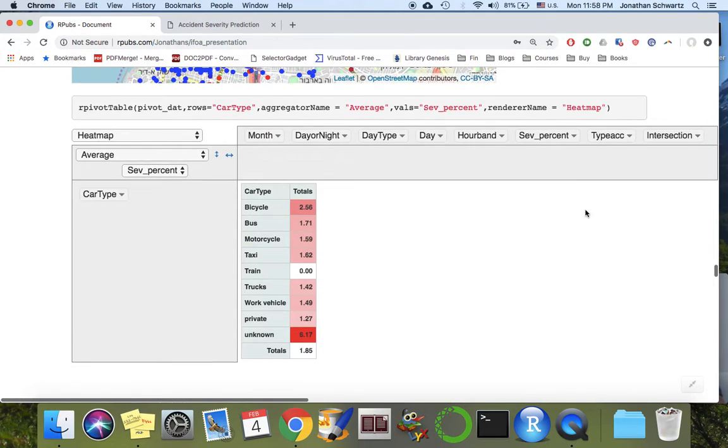Alright, now we have another pivot table by type of vehicle. So we have bicycle, which is higher than a private car, almost double, and motorcycle, which is higher. And we can notice that we have an unknown category. So we'll see below how many, but we have a lot of unknown vehicles. So in order to build our model, we'll fill in these unknowns by predicting with a model learned from the data.